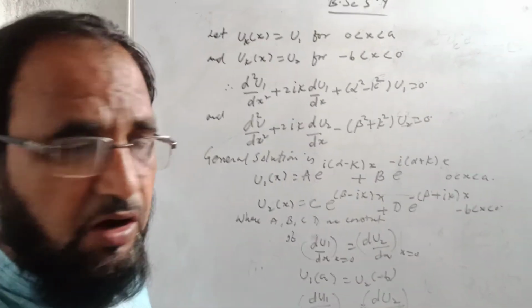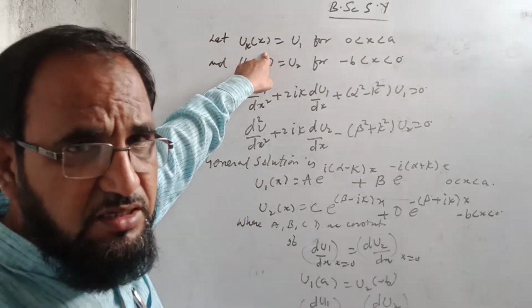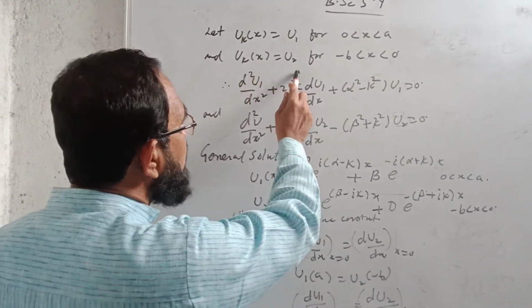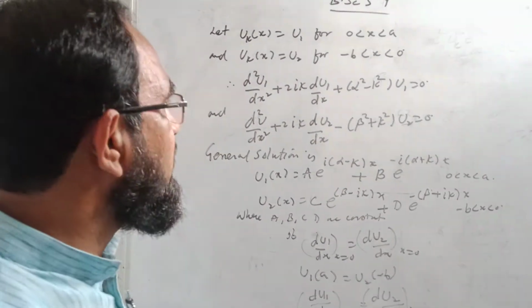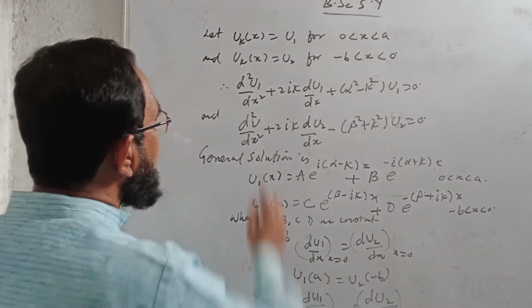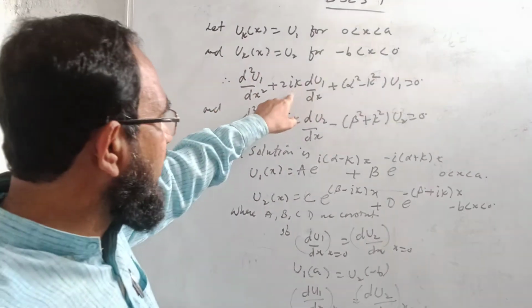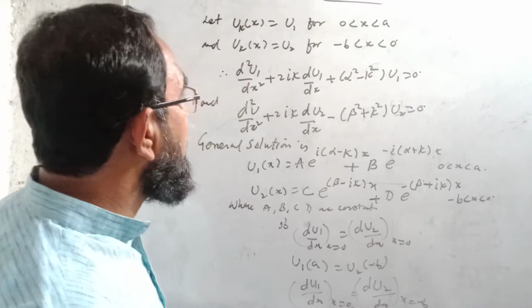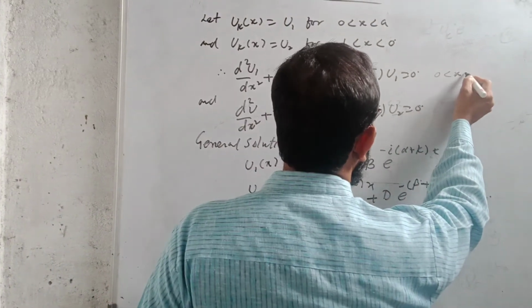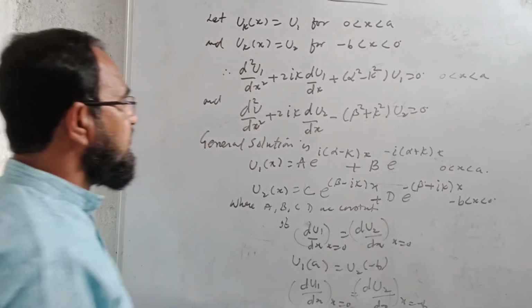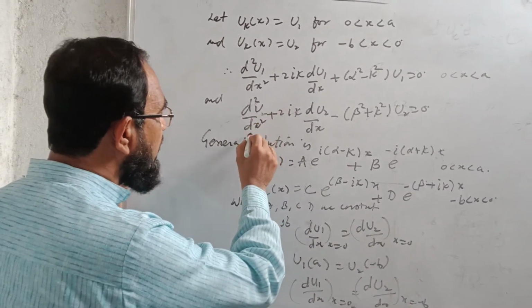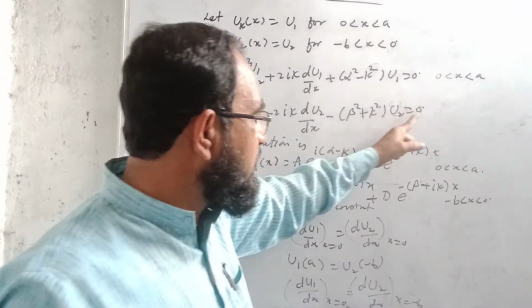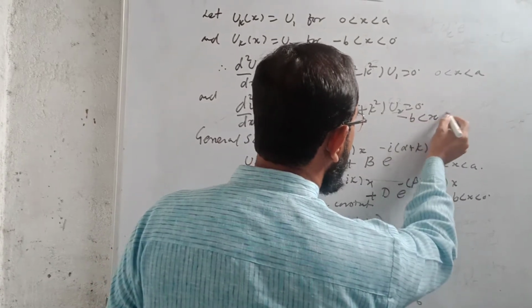So we can replace now the uk of x in the general equation by u1 for x between 0 and a, and uk of x as u2 for x between minus b and 0. So our equation will become d2 u1 upon dx square minus 2 ik du1 upon dx plus alpha square minus k square u1 is equal to 0. This is for 0 less than x less than a, first one. And here d2 u2 upon dx square plus 2 ik du2 upon dx minus beta square plus k square u2 is equal to 0. This is for minus b less than x less than 0.